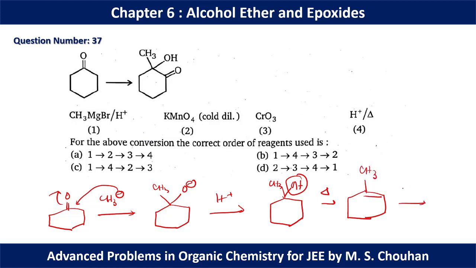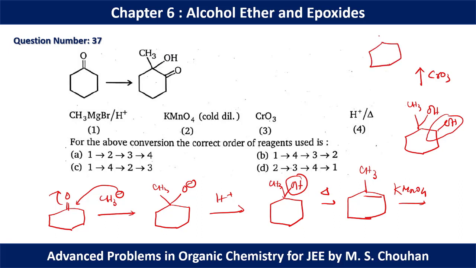Okay, now if we add KMnO4, syn diol formation is going to happen, OH. Now if we add an oxidizing agent like CrO3, this 3-degree alcohol cannot be oxidized, but this 2-degree alcohol can be oxidized, and finally we will have C double bond O. Okay, so the proper order should be Grignard reagent, acid heat, diol formation, oxidation. So 1, 4, 2, 3 should be the proper order of the reagents. So option C will be the correct option.